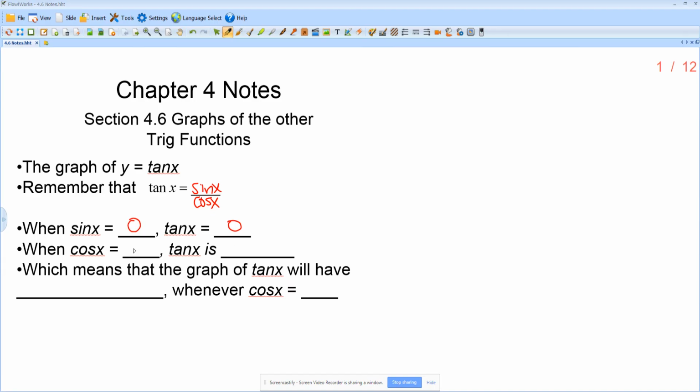If cosine x, the denominator, is equal to 0, that means that tangent is undefined. What that means is that the graph of tangent x is going to have vertical asymptotes any time in which cosine of x is equal to 0. Because if cosine is equal to 0, tangent must be undefined, which means I'm getting a vertical asymptote.